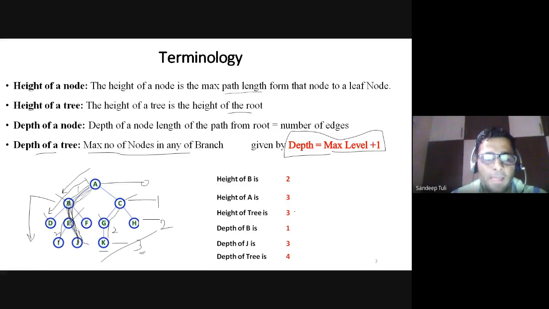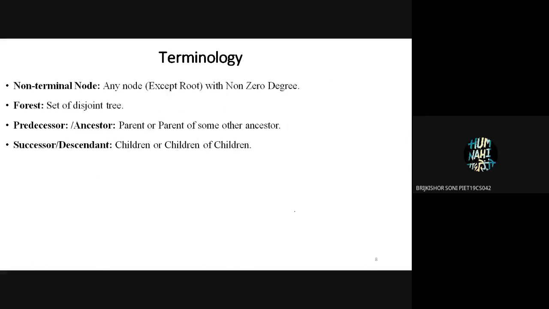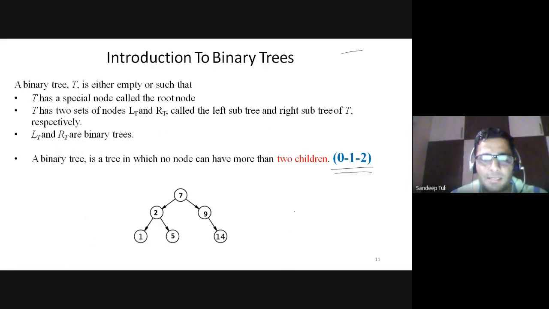Is it okay? Okay sir, C binary tree. But in this example, the tree 7 2 9 1 5 4, in that tree, no node has 3 children or 4 children. It means we can say more than 2 children. No node has more than 2 children, so that's why it is a binary tree only. So we will see the various operations on binary tree only now.